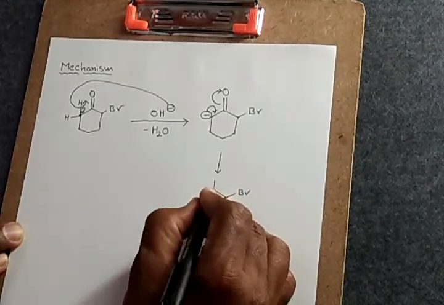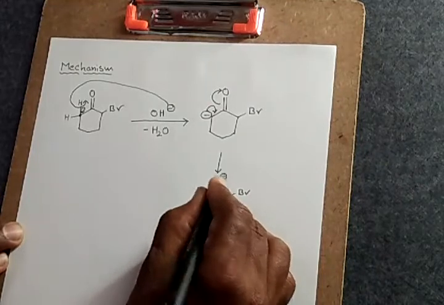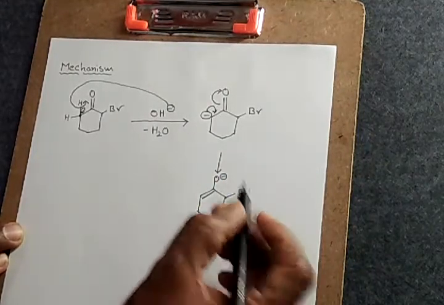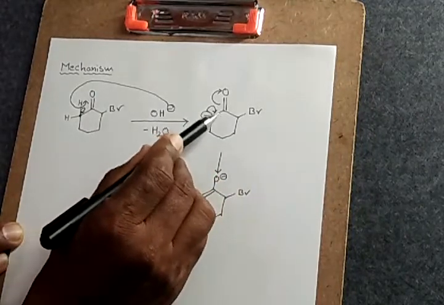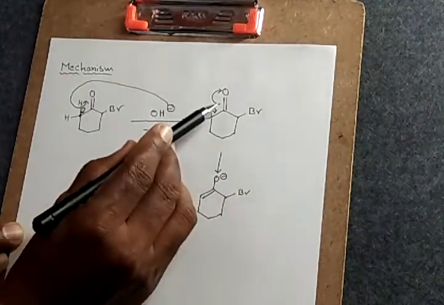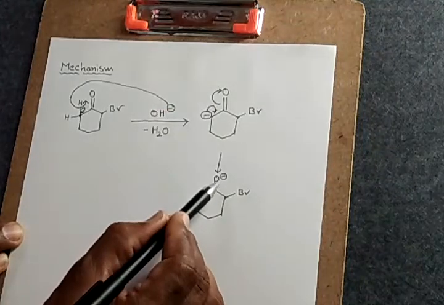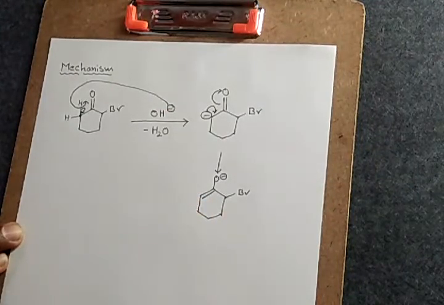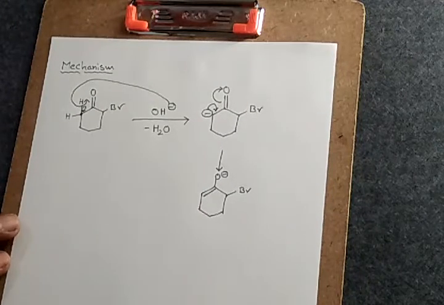This becomes O minus, and this is C double bond C. This pi bond is entirely transferred onto the oxygen, forming a negatively charged oxide ion. Up to this point, I hope you have understood.